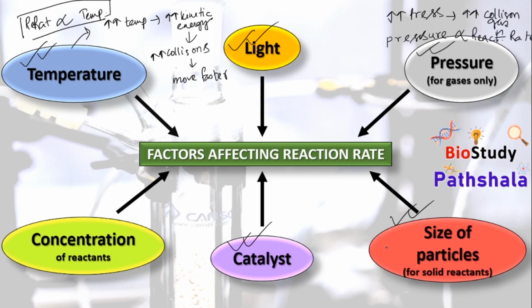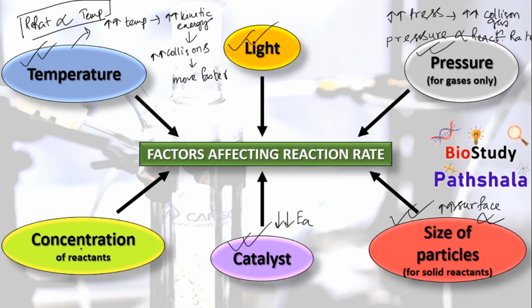In case of size of particles, it is applicable for solid reactants, because as the size of the particles decreases, the surface area of the reactants increases, and if the surface area increases, the reaction will move faster. So it is again a proportionate relationship. A catalyst always lowers the activation energy. Hence, the application of a catalyst allows the reaction to move faster.